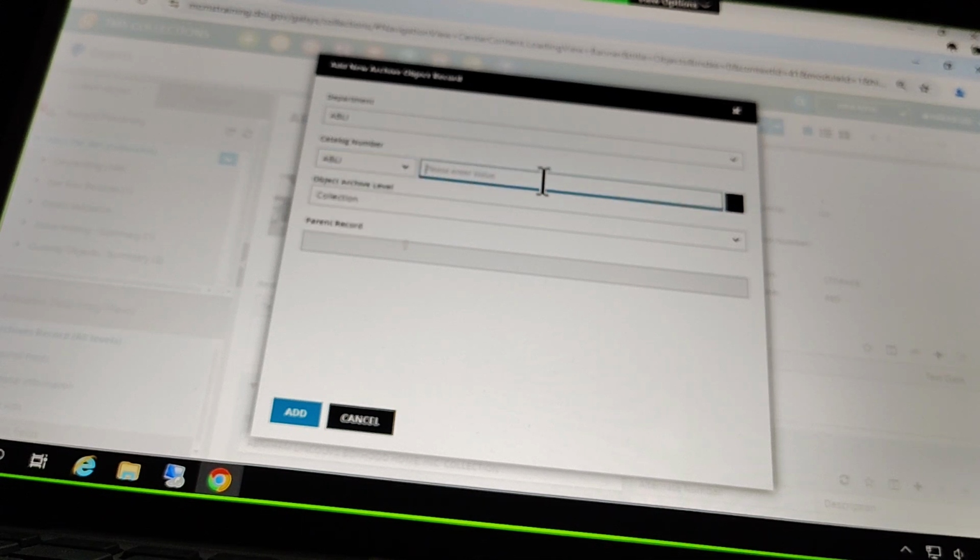Use ABLI. And of course, as I keep doing, I'm going to keep putting my initials in here. And I'm going to call this CO1 for collection here.